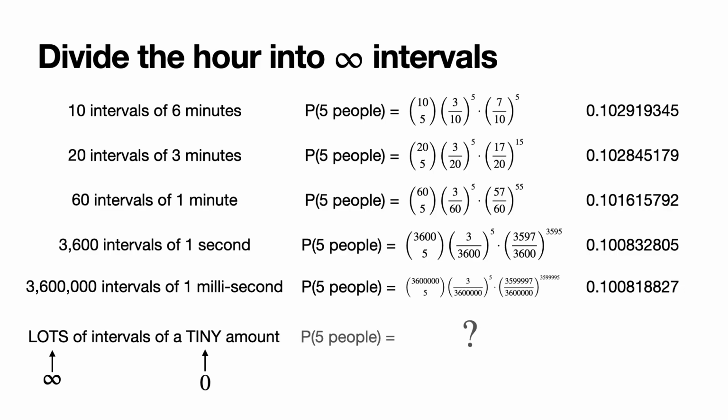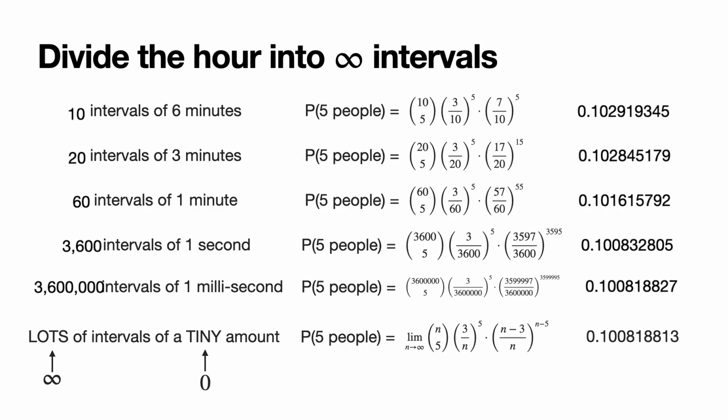Now, plugging in infinity here is difficult. We're not going to get a number, but what we can do is use calculus. We can call it the limit as n goes to infinity of n choose 5 times (3/n)^5 times (1 - 3/n)^(n-5). That is the probability that 5 people enter the store if we subdivide it into infinitely many intervals of instant length. And that's the probability we were looking for at the beginning. This number is 0.1008. And how do we calculate this number? Well, let me show you soon.